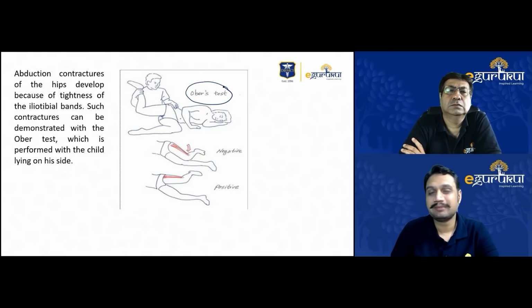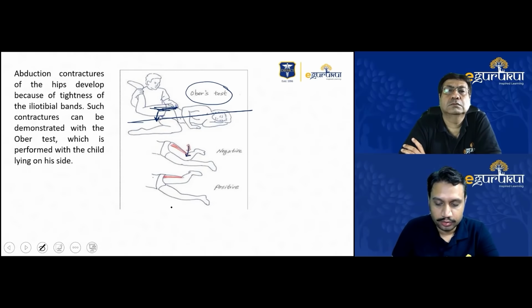So when the patient is lying in the lateral position, whenever there is an abduction contracture, what will happen? The limb will be slightly abducted. You won't be able to keep it close towards the midline. Let's suppose this is the midline. So you cannot move the thigh towards the midline because of this abductor muscle contracture, right? So when you are able to move the thigh close to the midline, that means there is no abduction contracture.